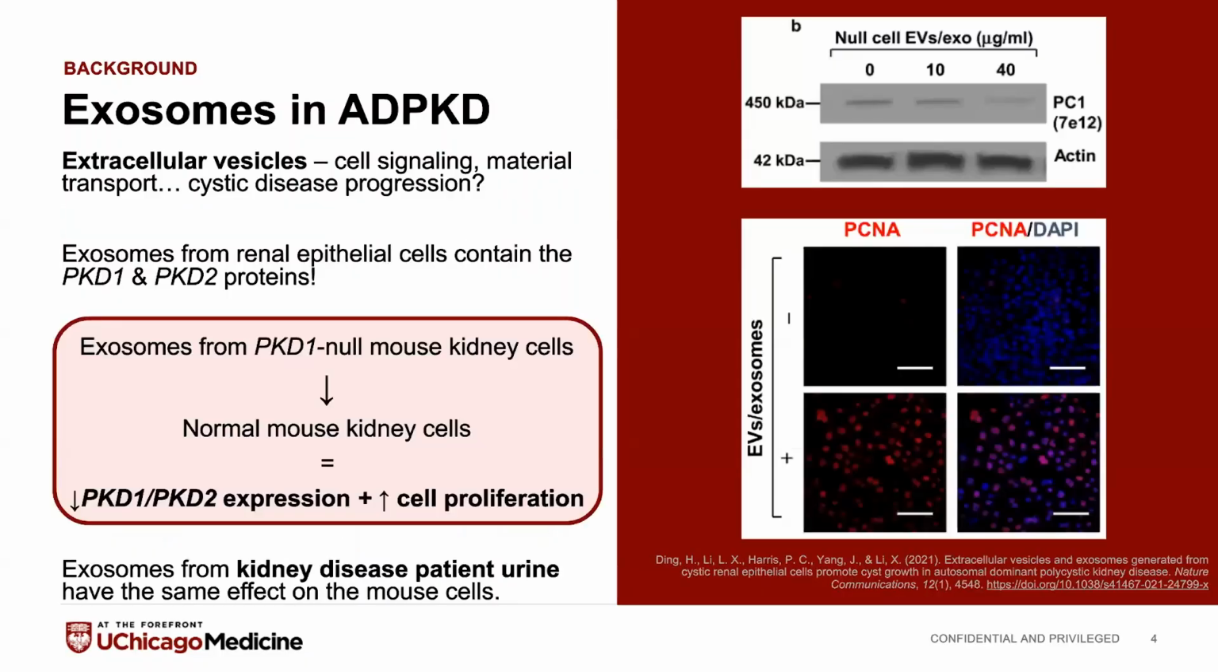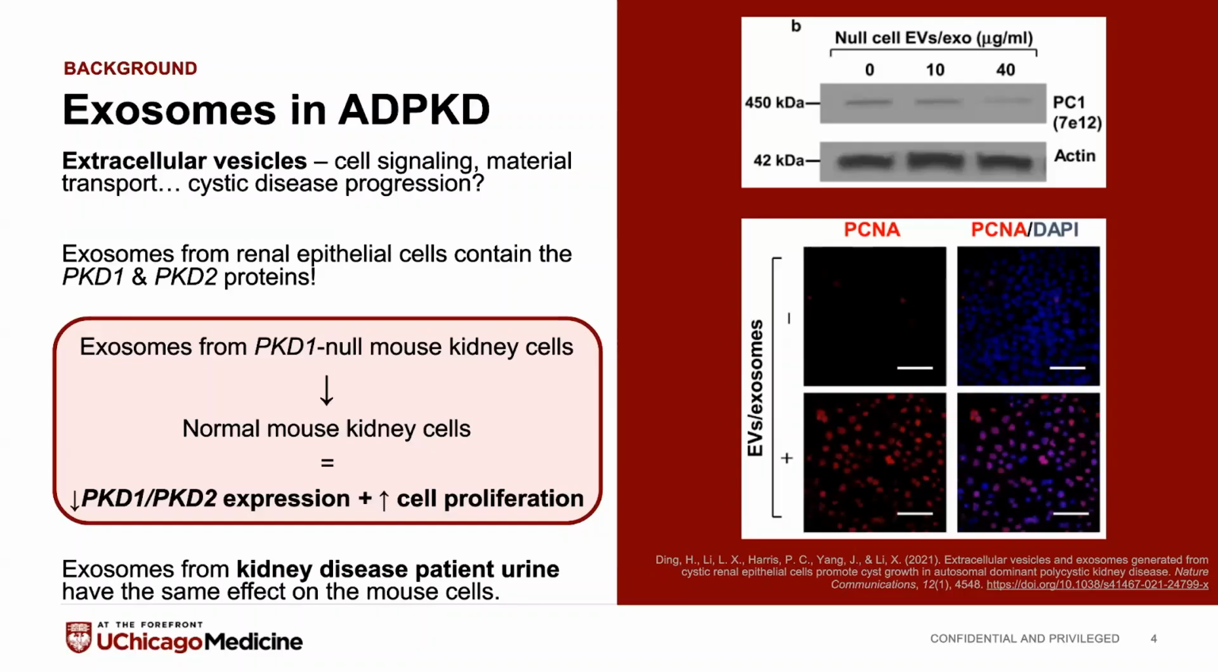There's also been some research that has shown that exosomes from kidney epithelial cells do actually contain these two proteins that are implicated in PKD. This one study from Ding et al. showed that if you take exosomes from PKD1 null mouse kidney cell cultures and incubate them with normal mouse kidney cells, you see both a decrease in the expression of these two PKD genes, and then also an increase in cell proliferation, both of which suggest that cystic behavior in these normal cells is increasing when you put these cystic exosomes on them.